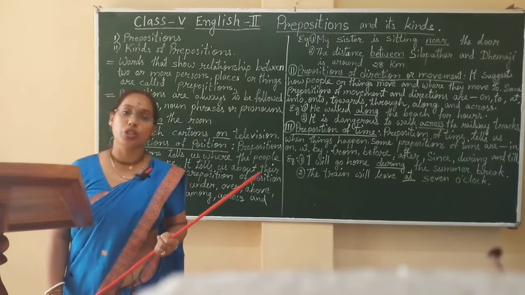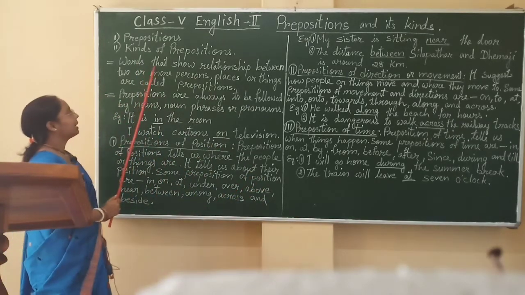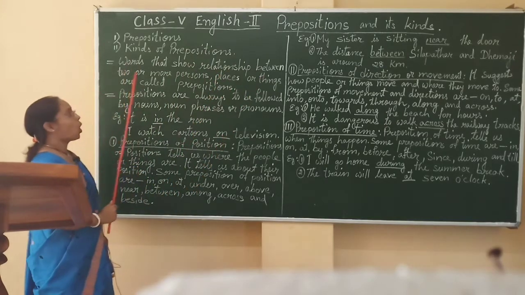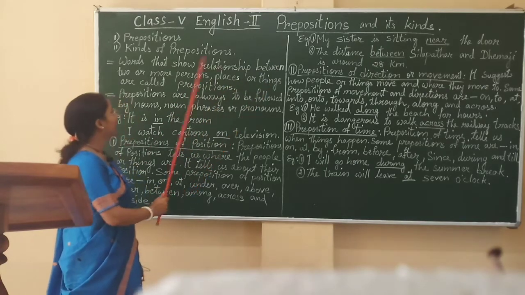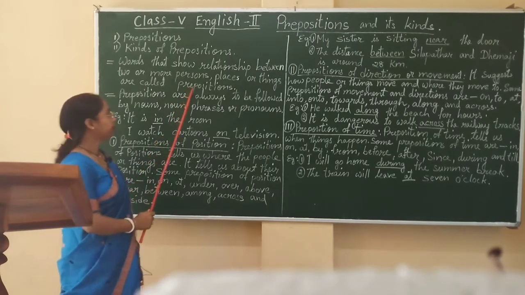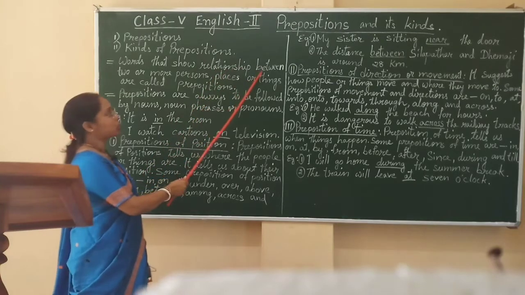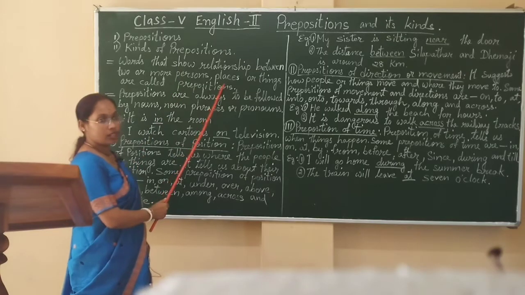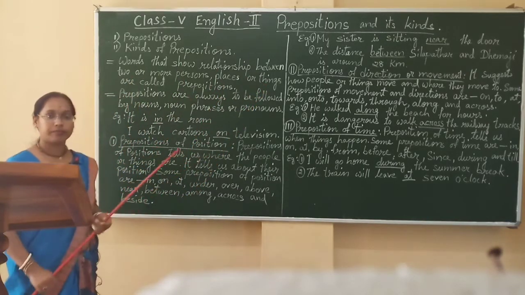So children, what is preposition? Words that show relationship between two or more persons, places or things are called prepositions. Once again, words that show relationship between two or more persons, places or things are called prepositions.